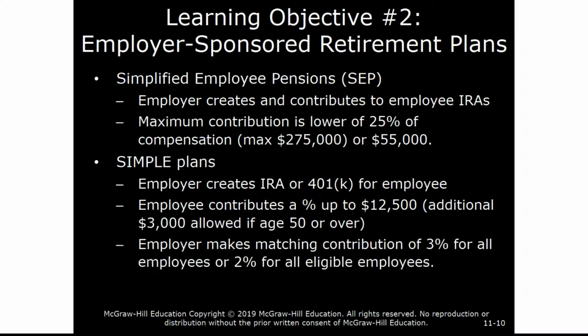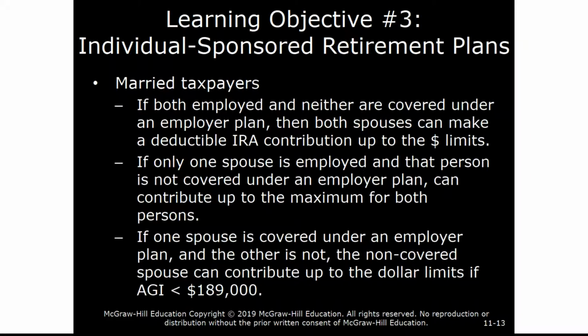And then SIMPLE plans for very small employers. They create an IRA or 401k. Here are some of the rules that relate to the SIMPLE plans. The employee contributes a certain percentage up to a maximum of $12,500. You can add an additional $3,000 for age 50 or over. And the employer makes either a matching contribution of 3% for all the employees in the plan, or 2% for all eligible employees. Or individual sponsored plans for married taxpayers.